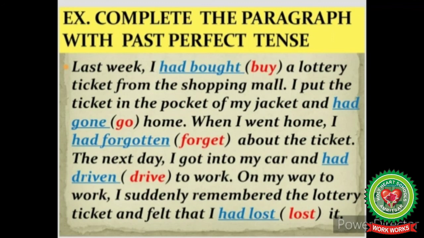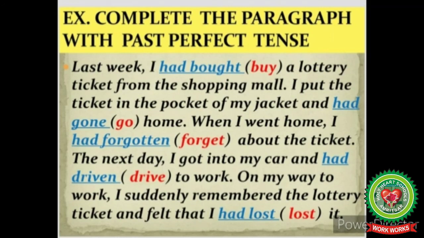The next day, I got into my car and dash to work. Drive. The next day, I got into my car and had driven to work. Had plus past participle form of verb. On my way to work, I suddenly remembered the lottery ticket and felt that I dash it.